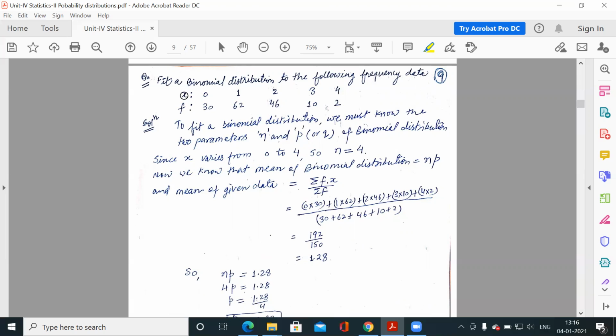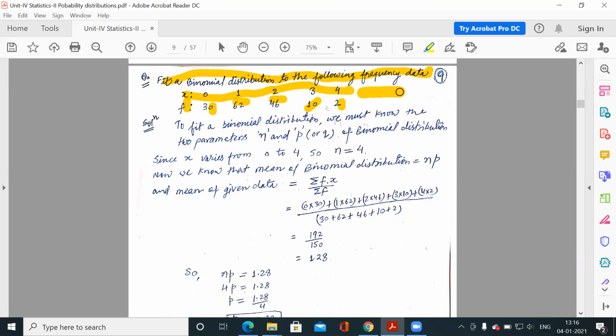Similarly, fit a binomial distribution to the following. The distribution will tell you the expected frequency in the data. So this is your actual data. Suppose when x is 0, the frequency is 30. When x is 1, frequency is 62. When x is 2, frequency is 46. When x is 3, frequency is 10. And when x is 4, the frequency is 2.